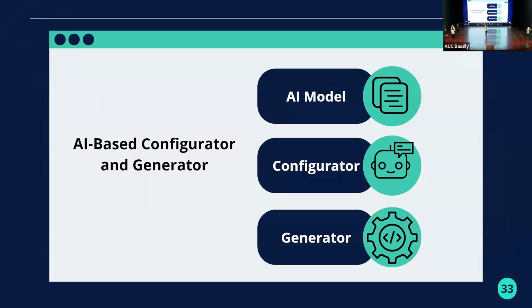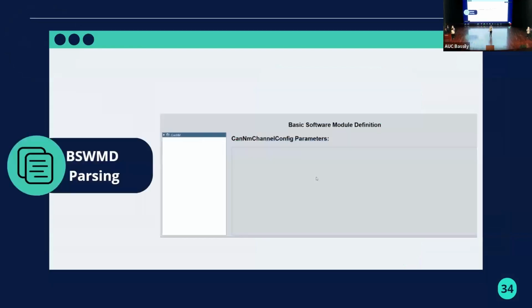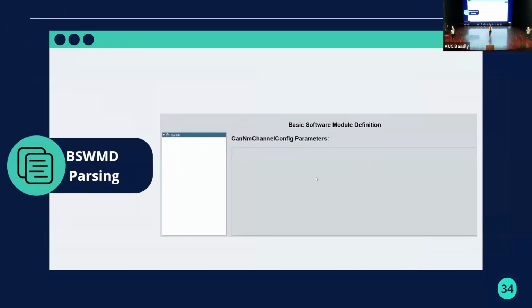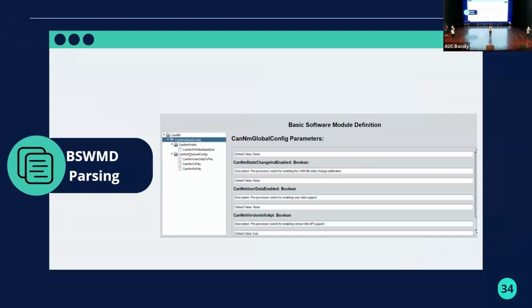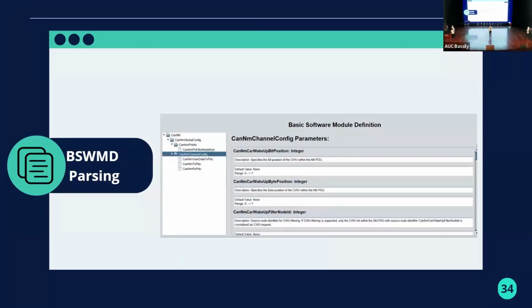And now let's talk about the configurator. So what do you think is important in Sarah's configurator GUI? First of all, we have basic software module definition parsing. And here you can see that it contains description for containers and parameters. And it contains lower and upper multiplicity for these containers. What we mean by lower multiplicity is the minimum number of instances you can create from that specific container